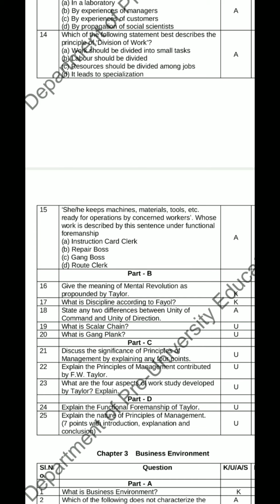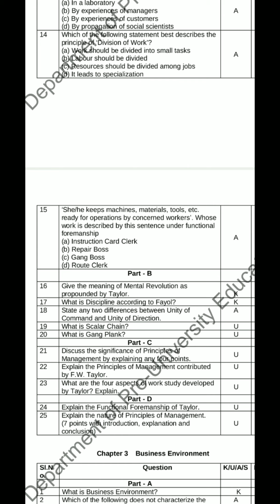Part D, explain the functional foremanship of Taylor. So here to this question you should draw the functional foremanship chart. In the functional foremanship chart, factory manager, under factory manager, under planning in charge 4 foremen, under production in charge 4 foremen. Under planning in charge: instruction card clerk, route clerk, time and cost clerk and disciplinarian.